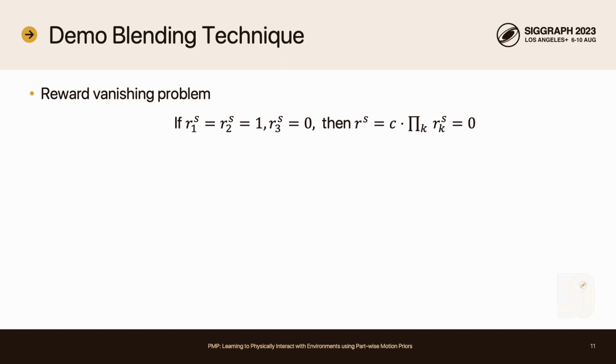However, we need an additional device to stabilize training. When we mix the different parts with the product of the rewards, the value can vanish if only one of the rewards is small. We define it as the reward vanishing problem, and it can cause failure of training, especially when the number of parts increases. To relieve this issue, we suggest a demo blending technique.